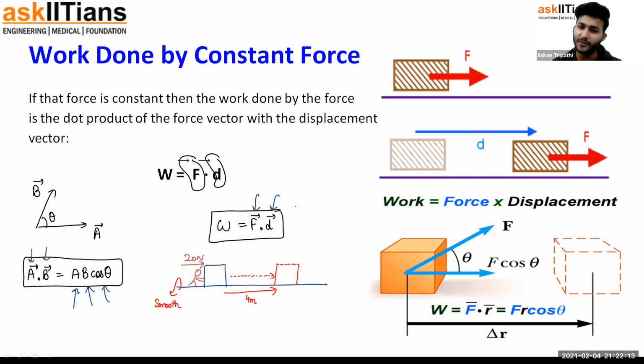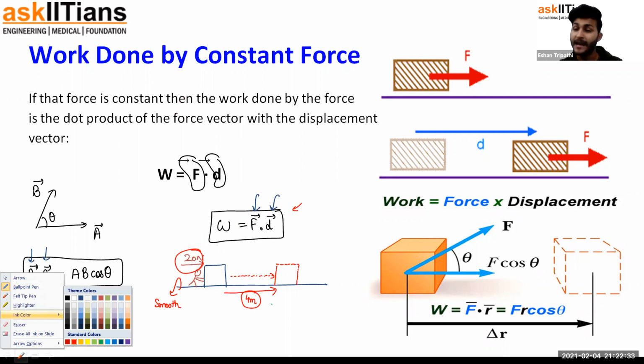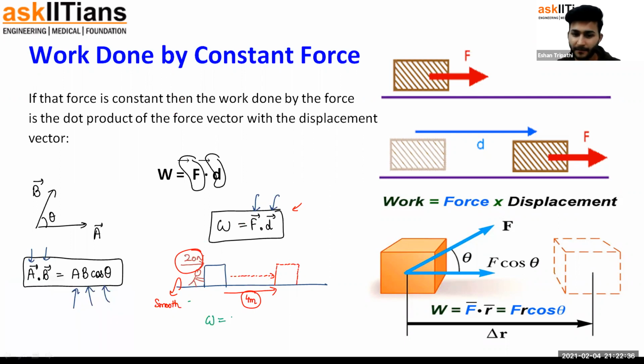So the question is, according to this definition of work, a very mathematical definition, I agree, don't think about the physical meaning of it, I'll convey that to you. For now, work is defined as the dot product of this force vector, 20 newtons, and the displacement vector, 4 meters. So what do you think the work done should be? It's the dot product of these two vectors. So it would be the magnitude of the first vector, force, which is 20, times the magnitude of the other vector, displacement d, which is 4, times cos of the angle between them, because F dot d is going to be F d cos theta.